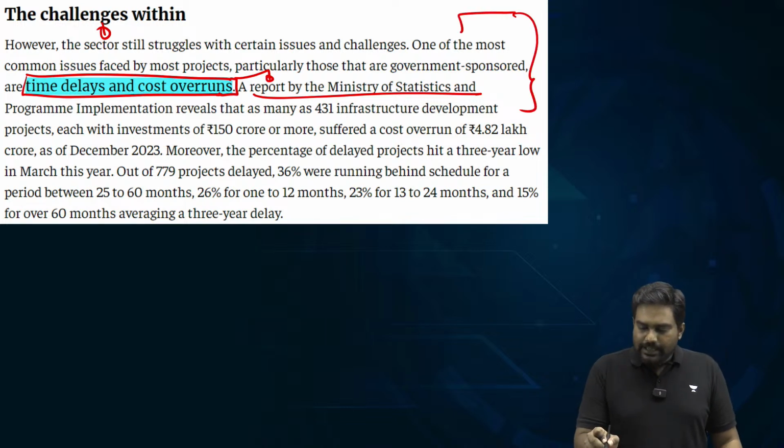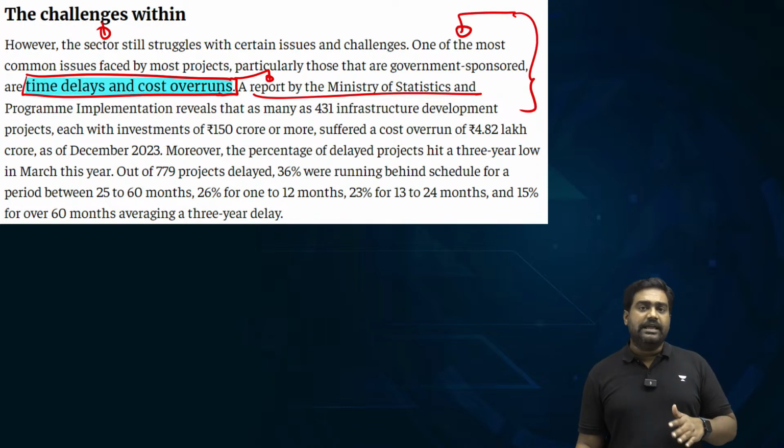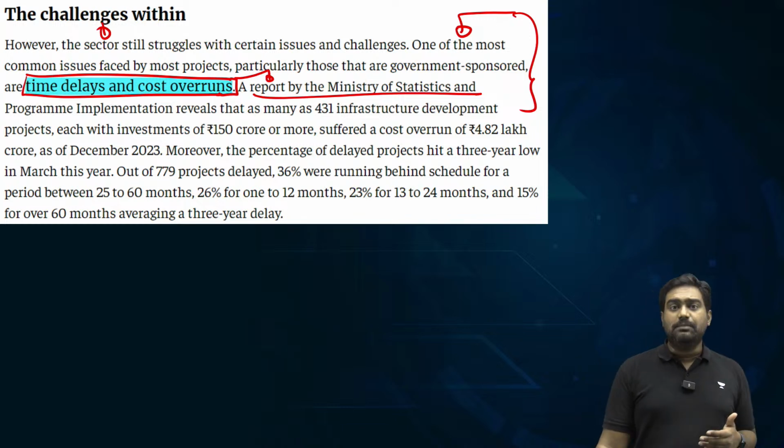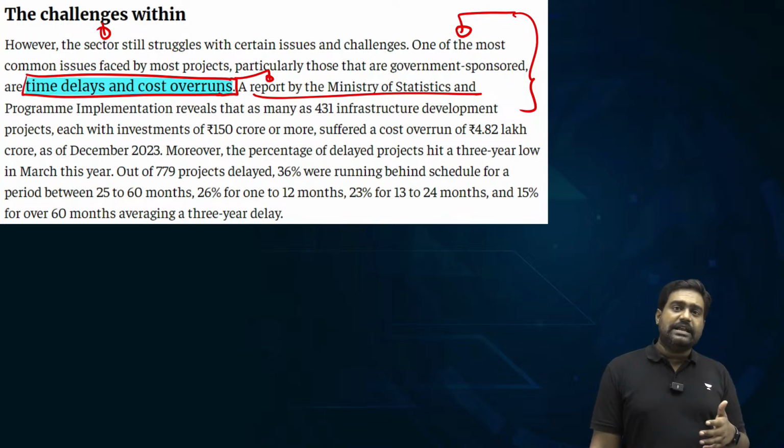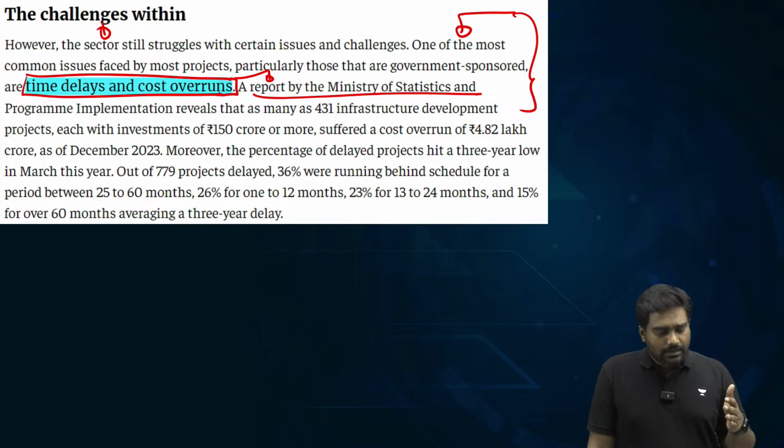Because see, every week delay, every month delay in a project with regard to its completion will shoot up the input cost. Because in an economy where inflation is in the range of 4 to 6%, where demand remains persistently high for essential raw materials, the cost of construction will keep on adding up if you delay the project by even a day, by even a week or a month or a year.